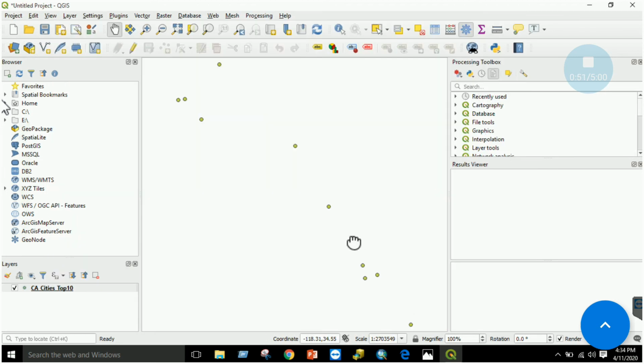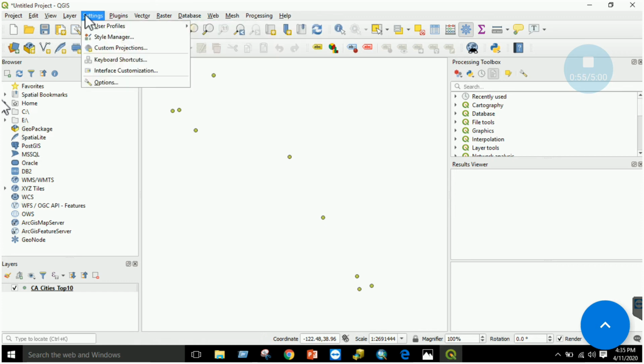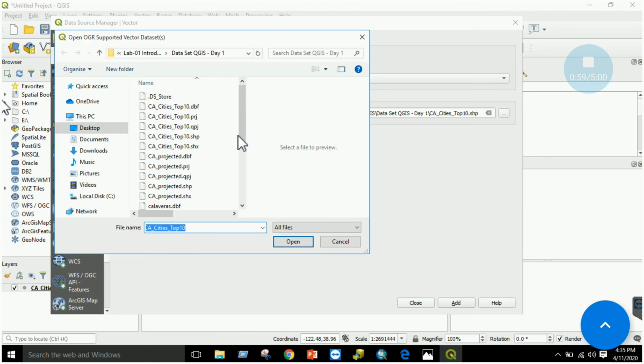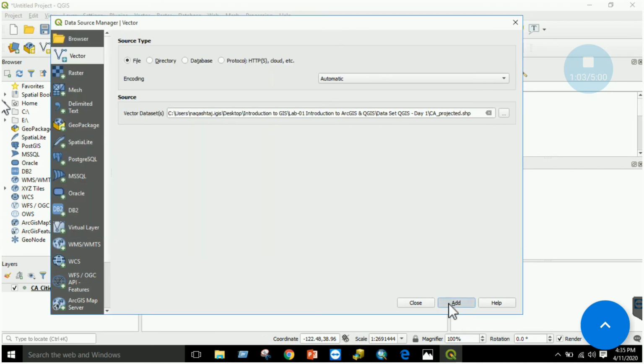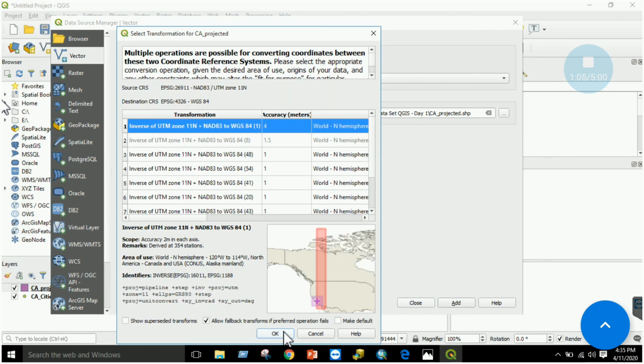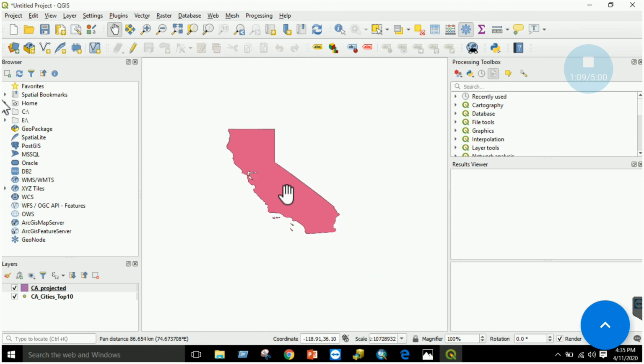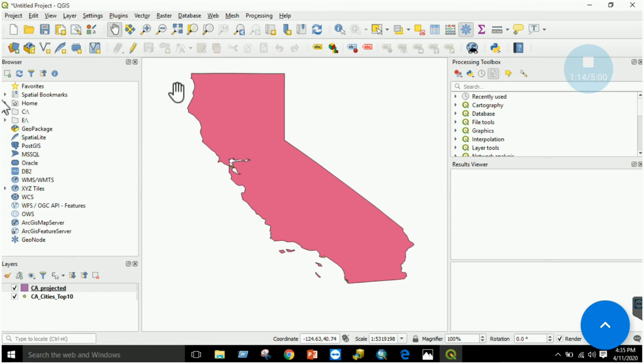You will see that these points are added. Similarly, I want to add another one. Just add the vector layer, CA projected.shp, open, add. So it gives you a coordinate error. For the time being, ignore this and close. Here this file is being added. So this is a basic process of how to add your data, right?